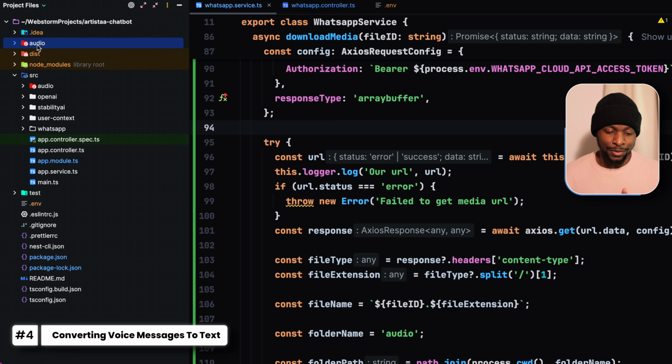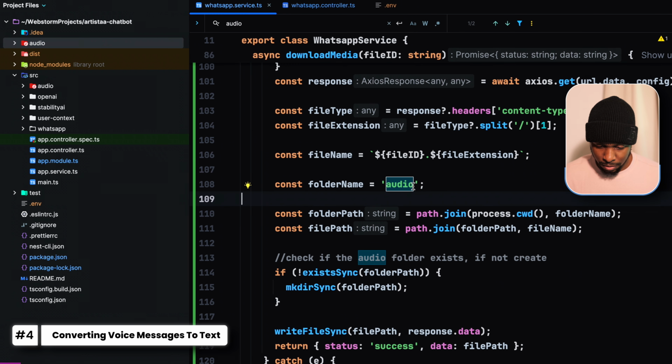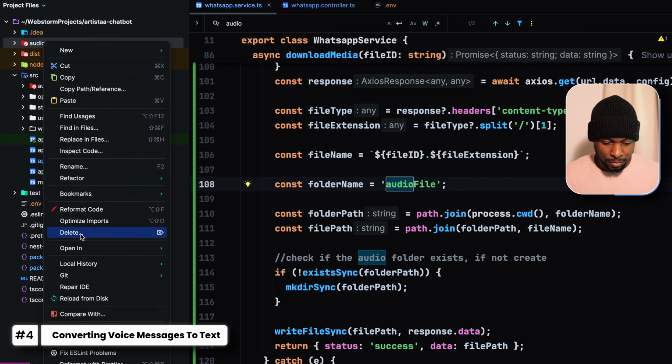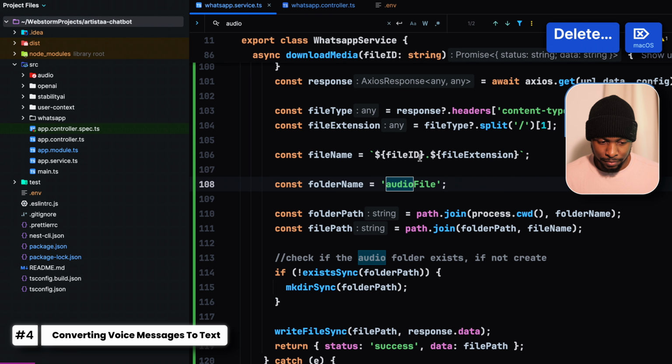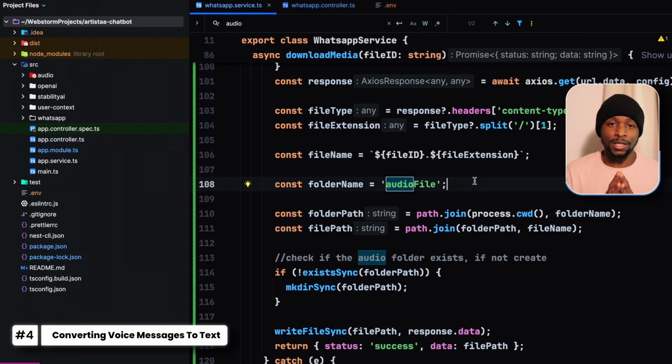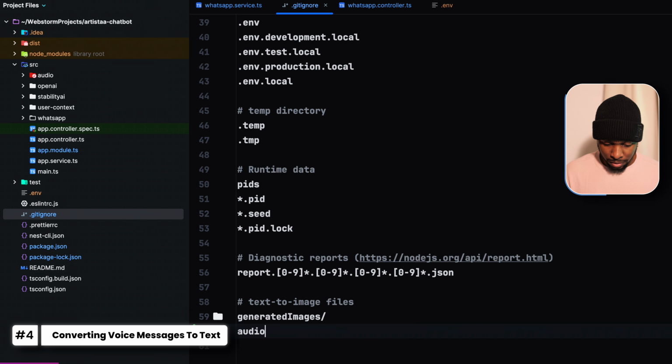Rename audio into audio files to avoid confusion, since in our source we have our audio module, which is responsible for audio processing. So let me just rename it to audio files, change the folder name to audio files, then delete this one. And we also want to make sure that we don't end up committing this folder to our version control system, whether it be GitHub or others. To do that, we go into our gitignore file and ignore the audio files folder. The folder and its contents are not going to be tracked by Git.